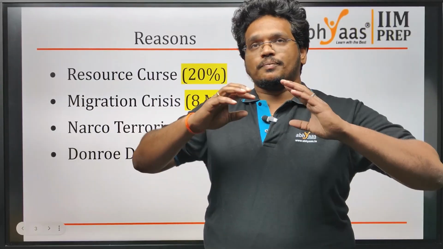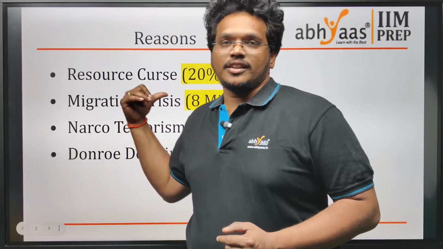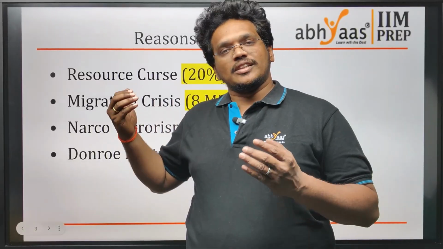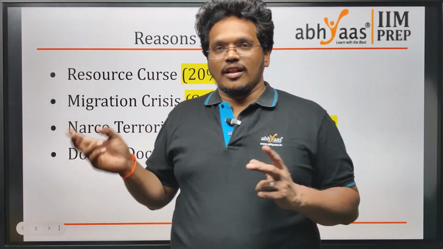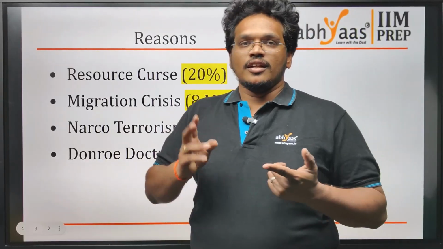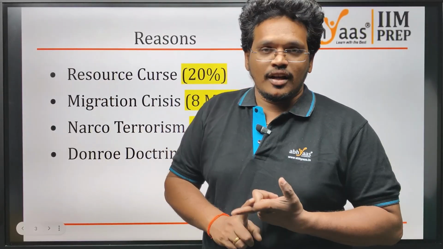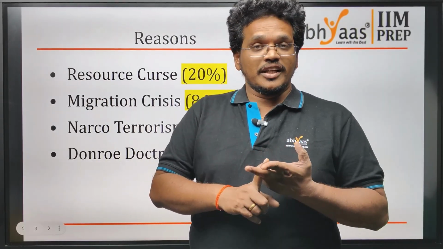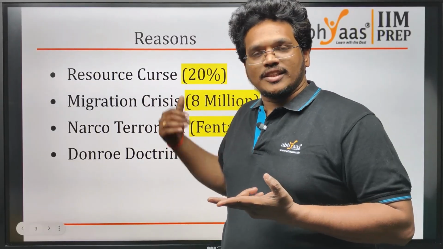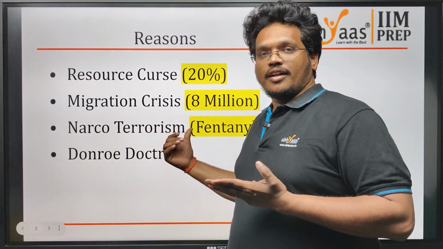Because the people of USA are getting addicted to these drugs, to protect them, the USA government tried all the angles to impose sanctions on Venezuela. There are violations of human rights in Venezuela, and there is inflation because of which people are migrating to USA. During that process, drug trade is happening.